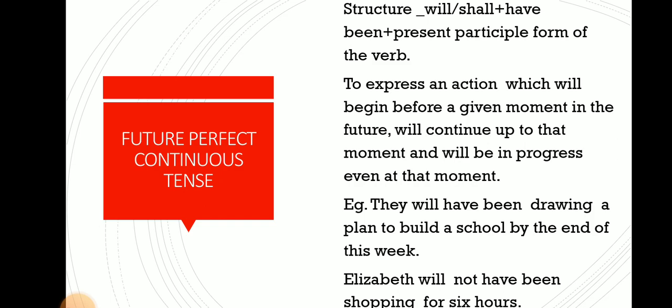The second one is a negative sentence. Elizabeth will not have been shopping for 6 hours. She will shop only for 1 or 2 hours. She won't shop for 6 hours. Elizabeth will not have been shopping for 6 hours. So it's a negative statement.